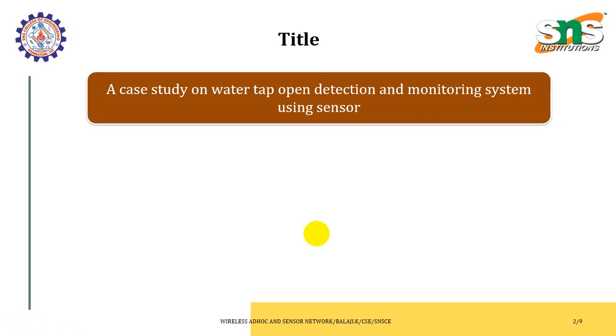We visited a company called Global Knowledge, which is located in Bangalore. They work on products that use sensors as a major component. We have chosen one of their problem issues as a case study. While they were producing their products using sensors, they found one product where they have difficulties: water tap opening detection, where water flow may happen at any cost.